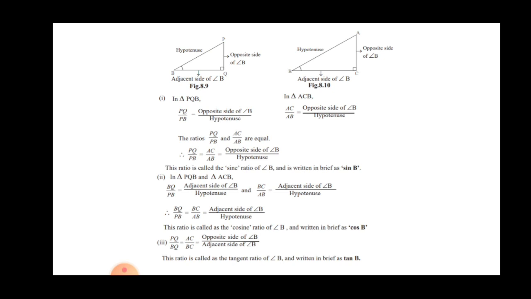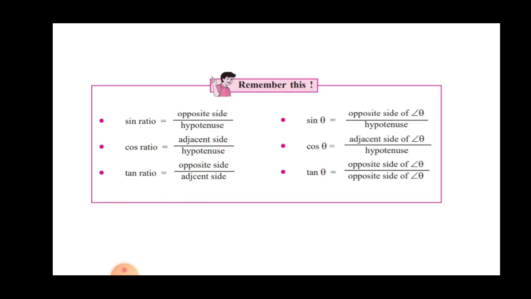So let's recall the sine ratio, cos ratio and tan ratio. The sine ratio is the opposite side upon the hypotenuse. The cos ratio is the adjacent side upon the hypotenuse. And the tan ratio is the opposite side upon the adjacent side. Whenever it is asked about a particular given angle, we can call that angle theta. So angle theta, angle A, angle B, so many names we can use. But whatever name they give in the question, you have to write that name.